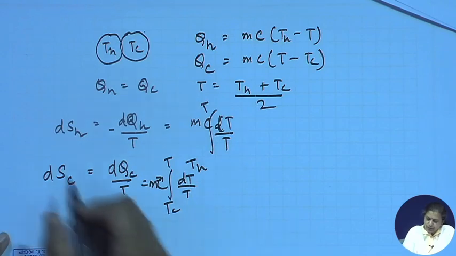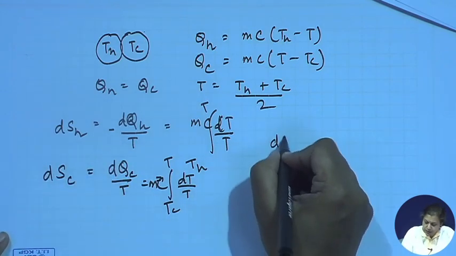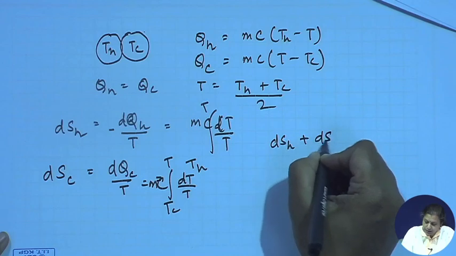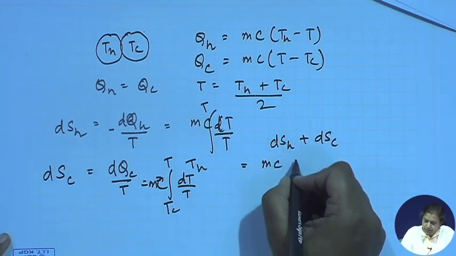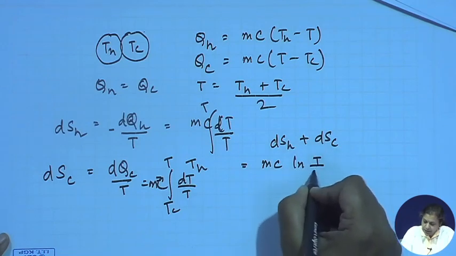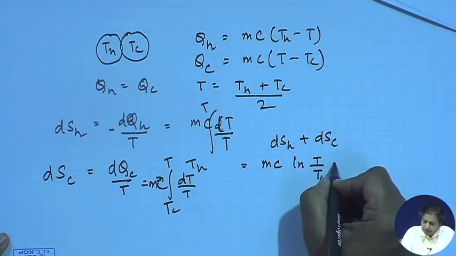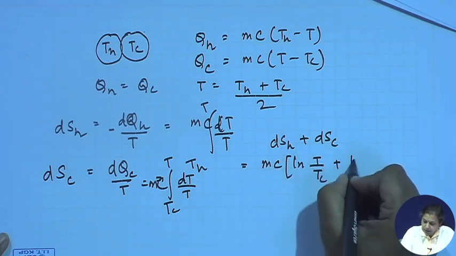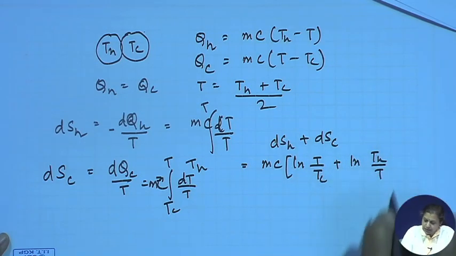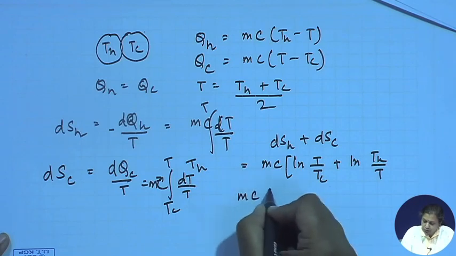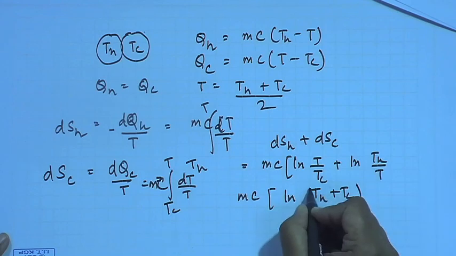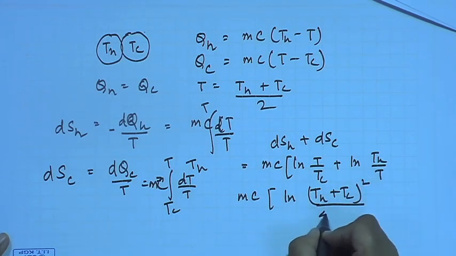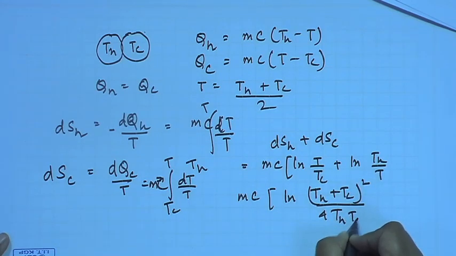What is the total entropy change? dSH plus dSC. This will be equal to mc times (ln T by TC plus ln TH by T), or in other words, this is going to be mc ln (TH plus TC) whole square by 4 TH TC, isn't it?